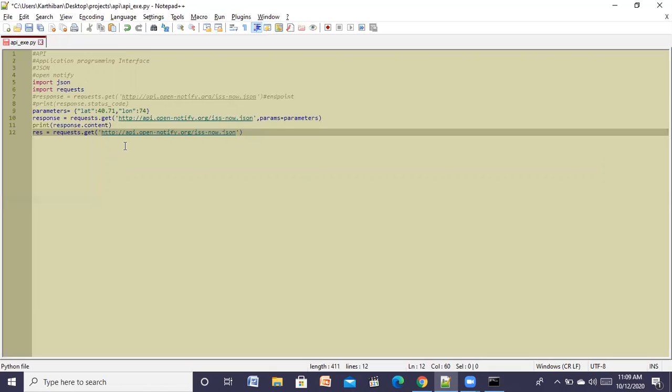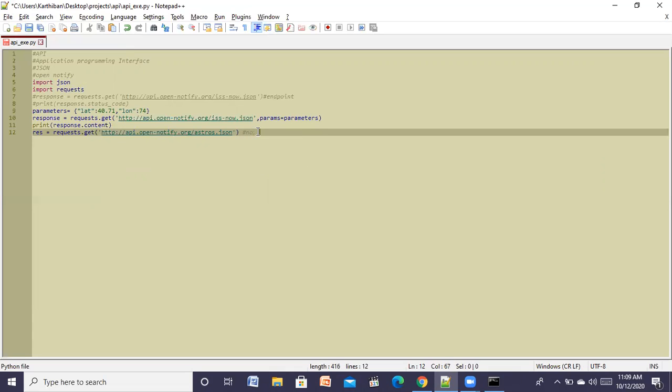And here I will just change the endpoint alone. I told you what is meant by endpoint. I will change the endpoint to astros. An API has one web server and it can have different endpoints. So astros.json is one endpoint. This endpoint will give you the number of people who are currently in space.